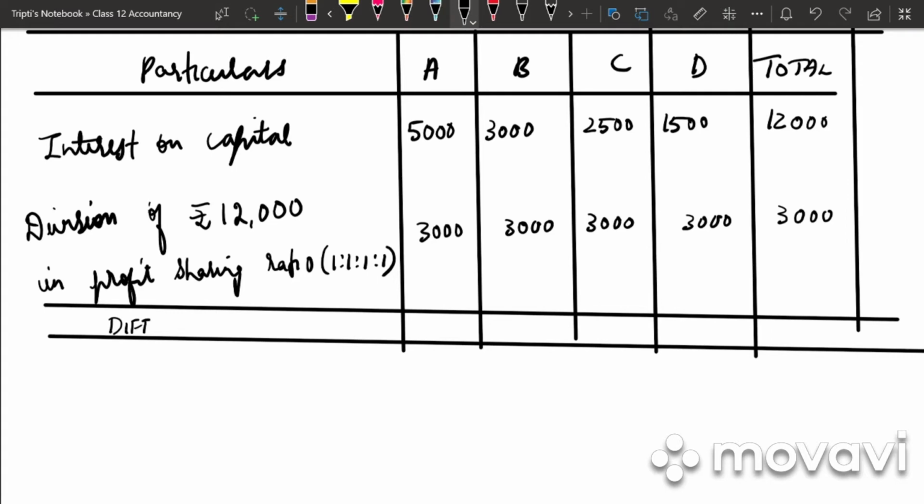Last we will be writing a difference. So interest on capital is 5,000 and the loss suffered by A is 3,000. So how much is remaining? 2,000. So this is a credit balance. Next, 3,000 minus 3,000 will be nil. 2,500 minus 3,500, so this will be debit. 1,500 minus 3,000, 1,500. So this will also be debit and this will be nil. So we have done a table showing all the adjustments.